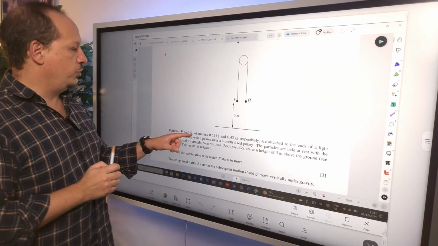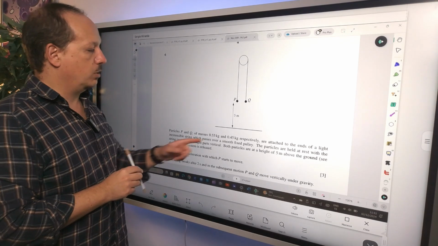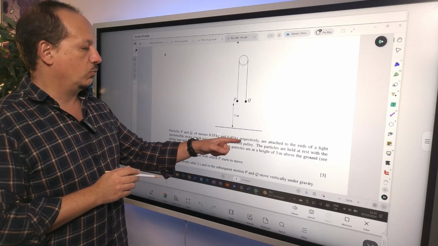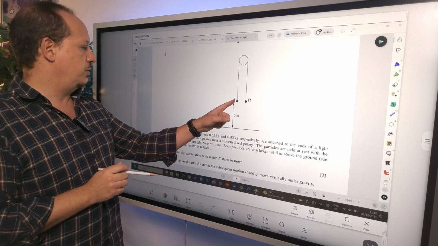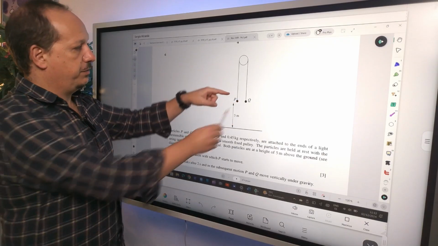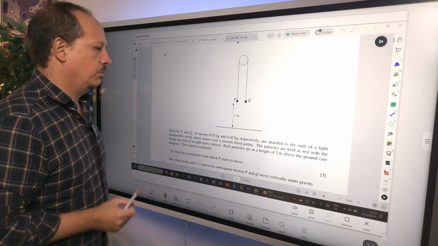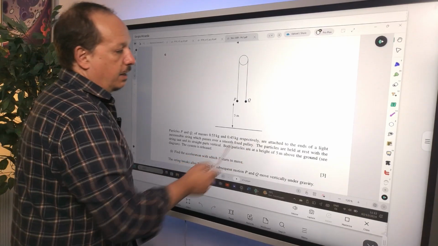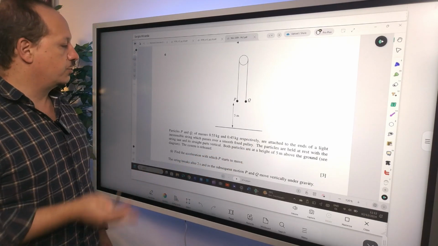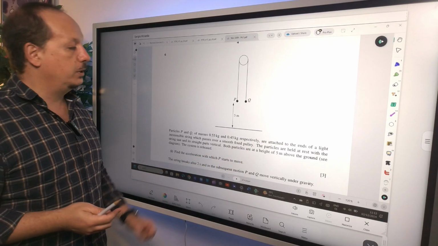Particles P and Q of masses 0.55 kilograms and 0.45 kilograms respectively. So 0.55, 0.45. So this is going this way once it is released. Are attached to the ends of a light inextensible string which passes over a smooth fixed pulley.